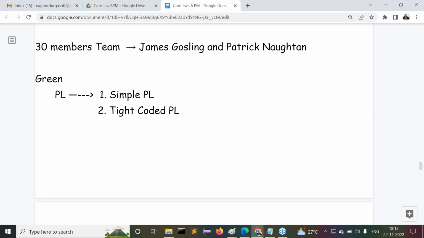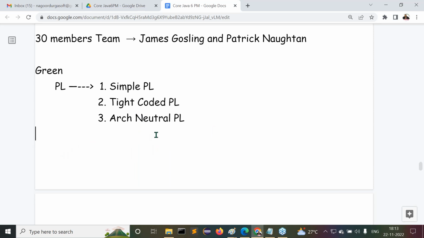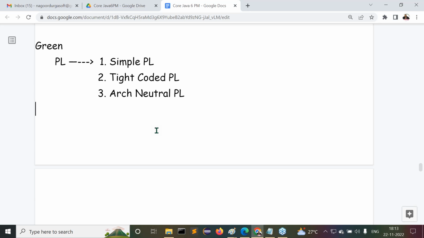Then another important feature they wanted to include is that the language should be an architectural neutral programming language. Observe guys what I'm telling. Now we have to answer some questions. Sun Microsystems wants to prepare a new programming language. For what purpose? Because they want to prepare software for electronic consumer devices like remote controllers or cable TV switch boxes and so on.